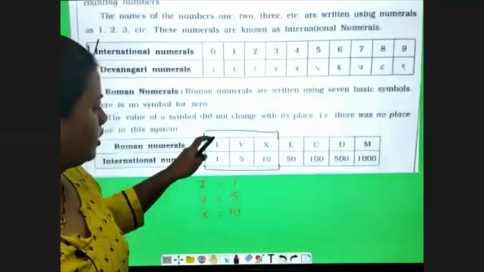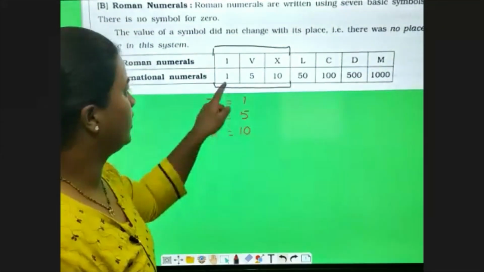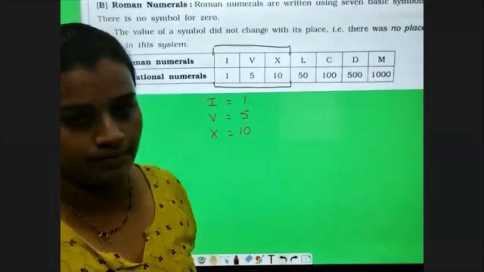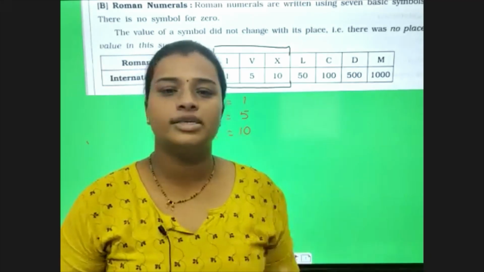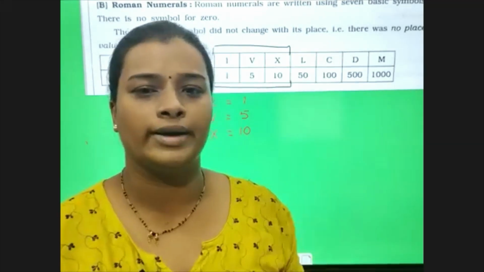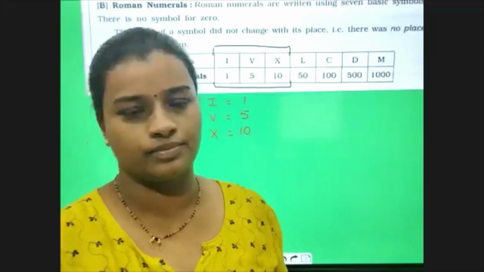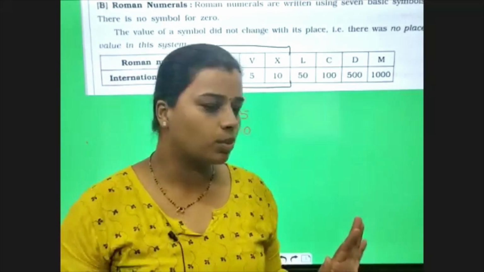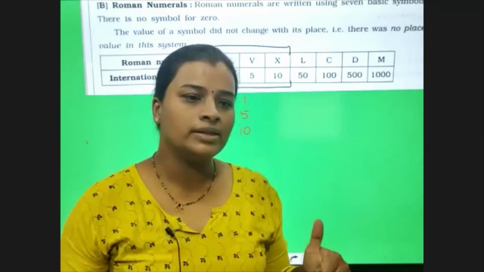But if you see Roman, it will start with 1. This clearly indicates that 0 is absent or it is not present in Roman numerals. Okay, clear. The first point is very clear. If any difficulty, you will ask me.